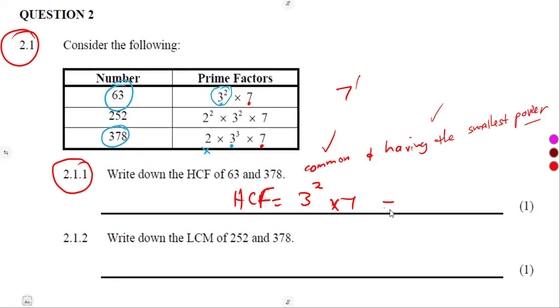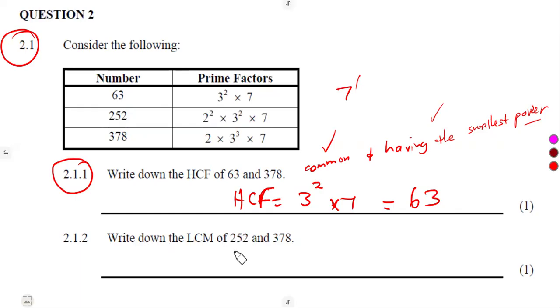So that was going to be our HCF. So simplifying, guys, 3 squared times 7, as you can see, this is the one here, 3 squared times 7, which was taken from which number? From 63. If we simplify this, we're going to get a 63. So that was the condition. You can even see it, guys, straightforward from the table.